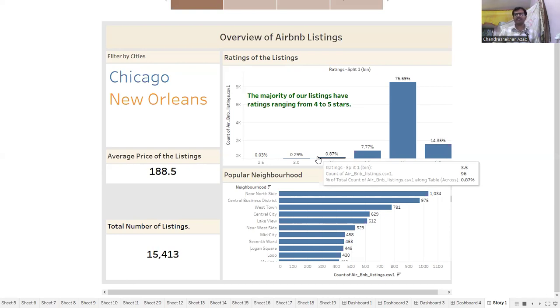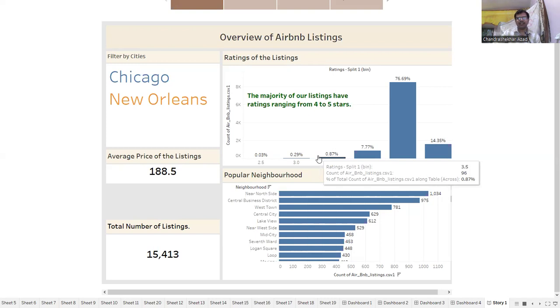This project delves into the realms of exploratory data analysis by examining the Airbnb dataset of two vibrant cities, Chicago and New Orleans. Airbnb has revolutionized the lodging industry by providing a platform for individuals to rent out their properties to travelers, offering a unique lens into the dynamics of urban accommodations. Through this analysis, we aim to uncover insights into the rental landscape of these cities, including prices, trends, property type, and other factors that influence the Airbnb market.